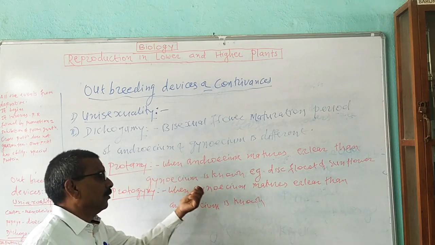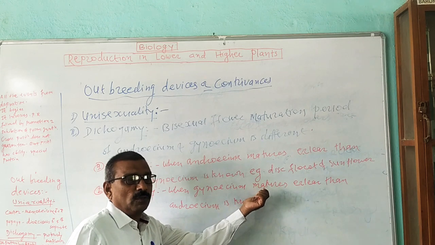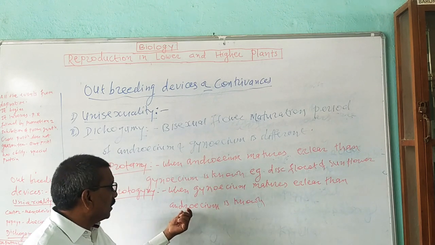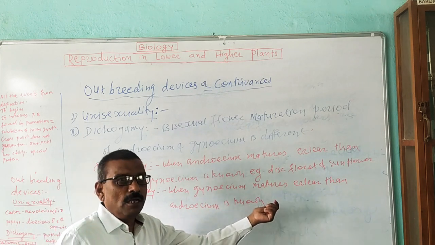That is, the gynoecium, the female reproductive organ of the flower, matures earlier than the male reproductive organ, that is, the androecium. This condition is known as protogyny.